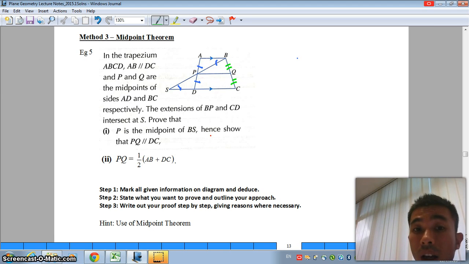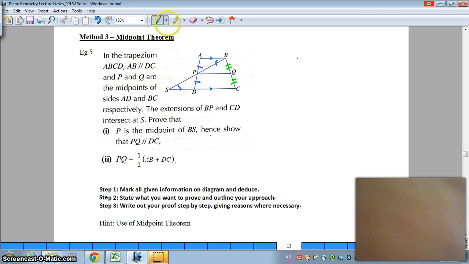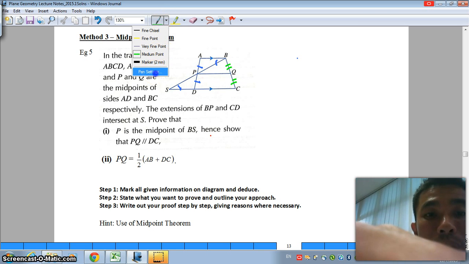There is an alternate angle over there, but that's not important. Why? Because if P is the midpoint of SB, I need to prove that SP and PB are the same, and it cannot be done using similar triangles. Most likely it is the use of congruent triangles so that they have the exact same length. Let us see how I can put that into play. I'm going to explain my concept to you first.